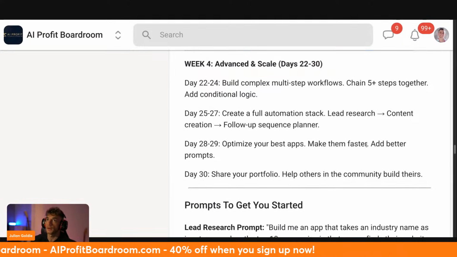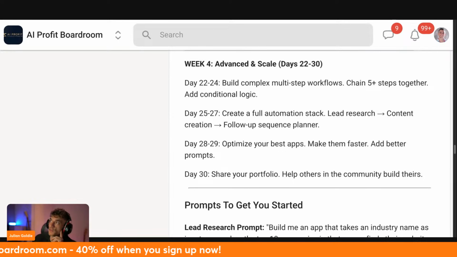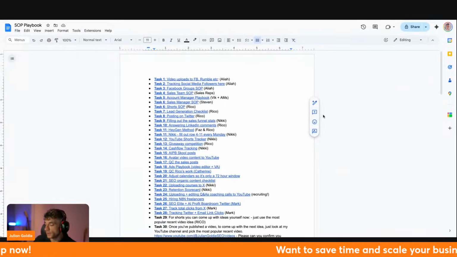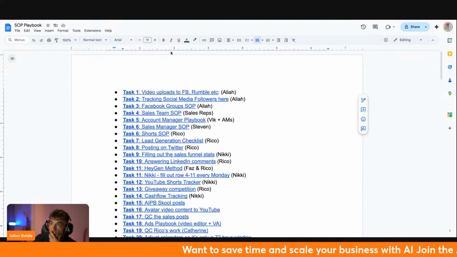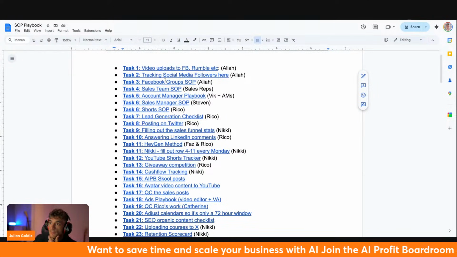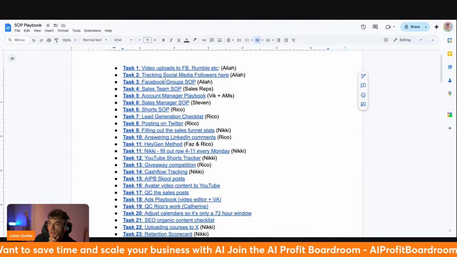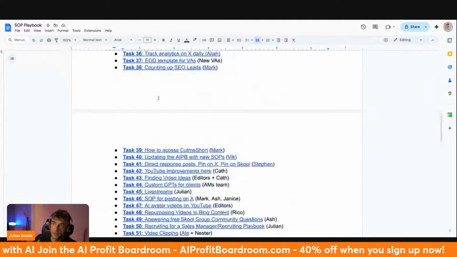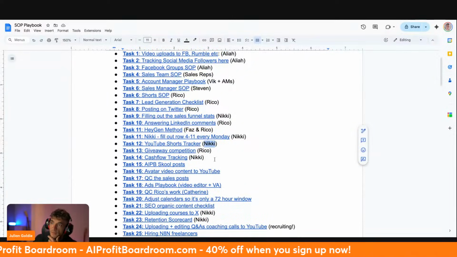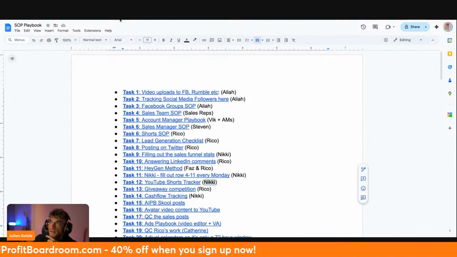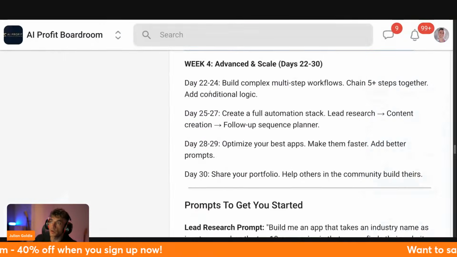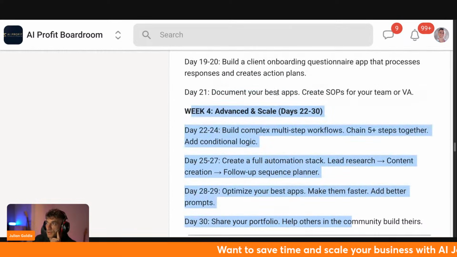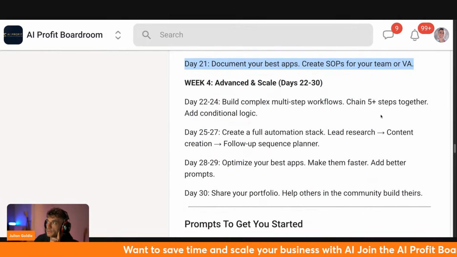So for example, for me, this is something interesting that I do, right? So what I actually do here, I'm going to share this now, is I actually have a full list of all the playbooks that I build. So you can see all these different tasks that I've built. And basically inside here, every process I just document inside a list. And then I track who's doing the task as well. And then I can easily build out a list of people that I work with, my team, what systems they should be working on. And so you can easily document this inside your process as well. Right? So document your best apps, create SOPs for your team or VAs.